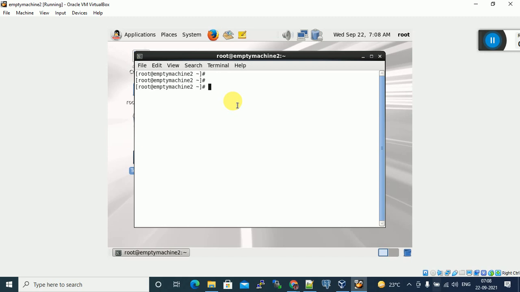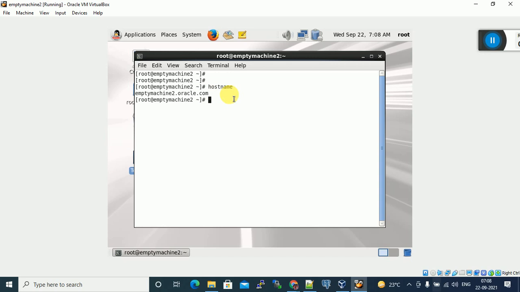Yesterday I told you which command we have to give to know the host name of this current Linux machine. Hostname. Simple, just give hostname, that's it. If you give hostname and press enter, it gives the complete fully qualified host name.